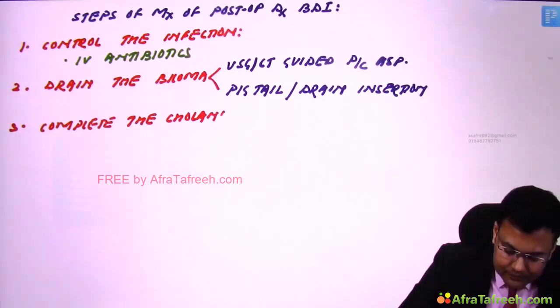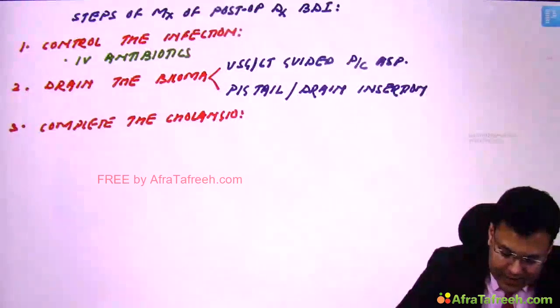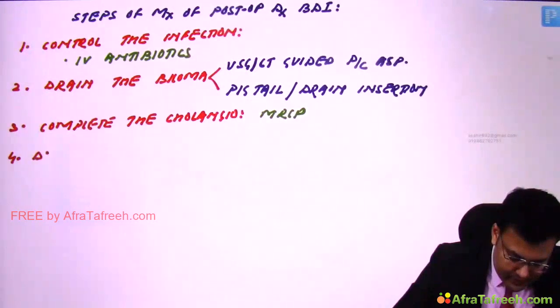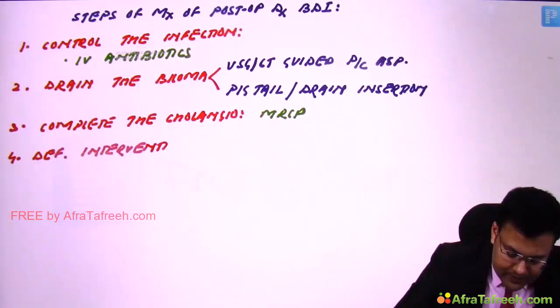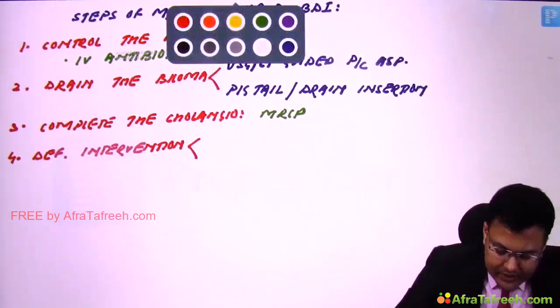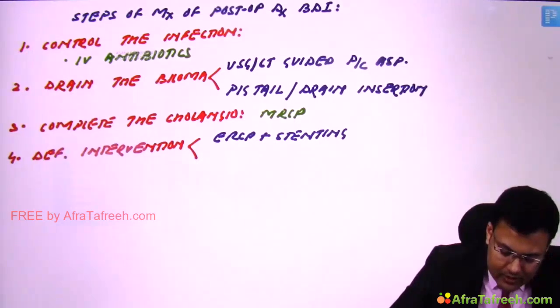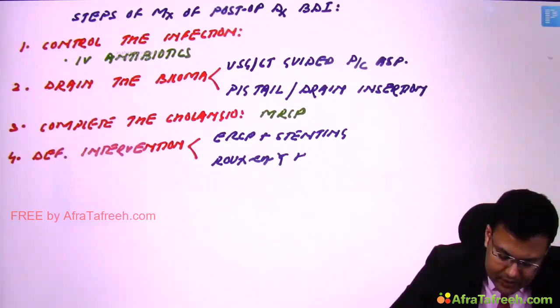And the fourth step is definitive intervention. There are two options. If there is a stricture, which is possible, we can go for ERCP with stenting. If it's not possible, we can go for Roux-en-Y hepaticojejunostomy.